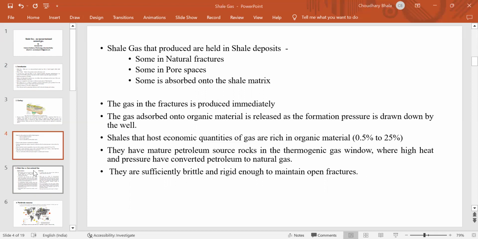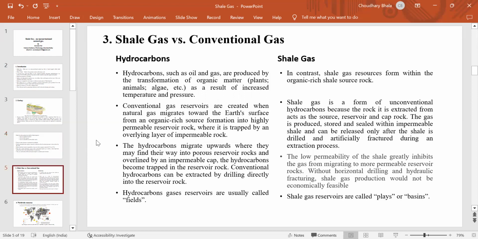Now, we can see the difference between shale gas and conventional gas. First, we will talk about the hydrocarbons. Hydrocarbons such as oil and gas are produced by the transformation of organic matter like plants, animals, and algae as a result of increased temperature and pressure. In contrast, shale gas resources form within the organic cells of rock. In conventional gas reservoirs, natural gas migrates toward the Earth's surface from an organic formation into highly permeable reservoir rock, where it is trapped by an overlying